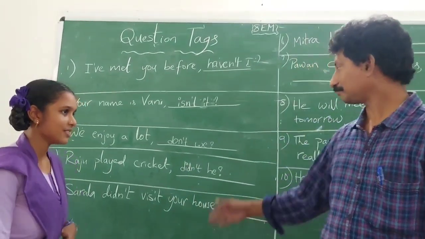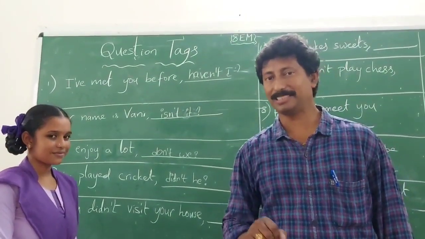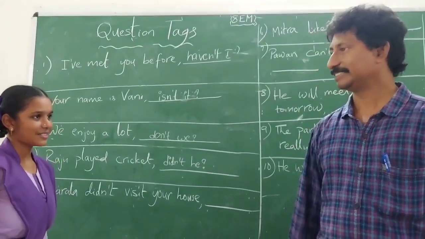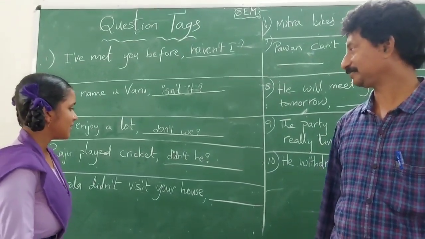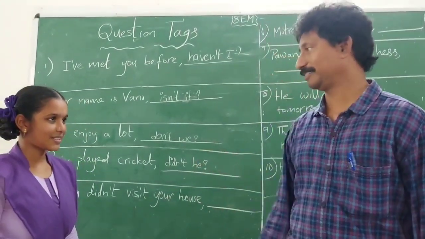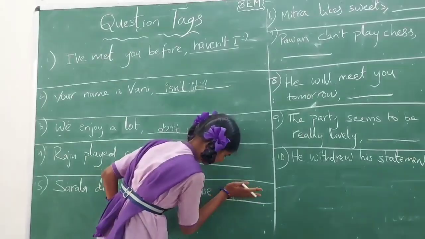Yes, sir. Then Raju is a boy. So you have added he instead of she. Am I right? Yes, sir. Then how did you end the sentence? Question mark, sir. Yes, you have ended this particular question tag with a question mark. And next chance goes to Archana.